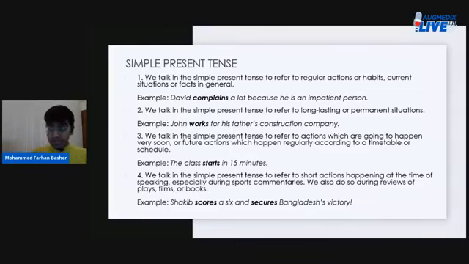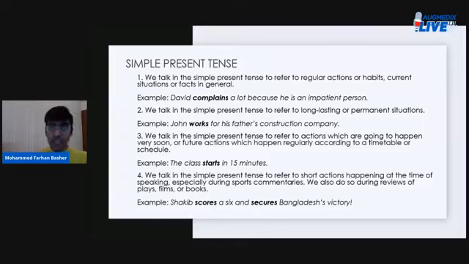Moving on to circumstance number two. We talk in the simple present tense to refer to long-lasting or permanent situations, like the example under circumstance two: John works for his father's construction company. So here, John working for his father's construction company is a permanent situation. It's a long-lasting situation, right?